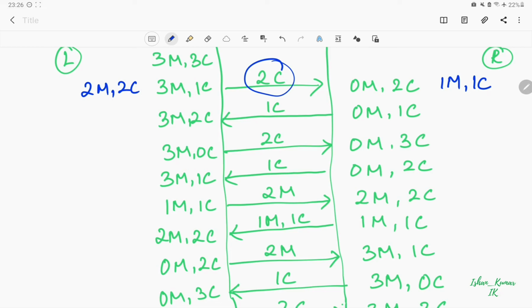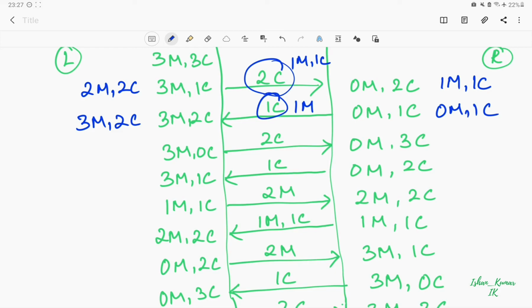Then in the very next case, instead of sending 1 cannibal to the left hand side, we could have sent 1 missionary. That again gives us the count of 3 missionaries and 2 cannibals, and on the right hand side 0 missionaries and 1 cannibal. So there can be 2 different approaches to start this problem.